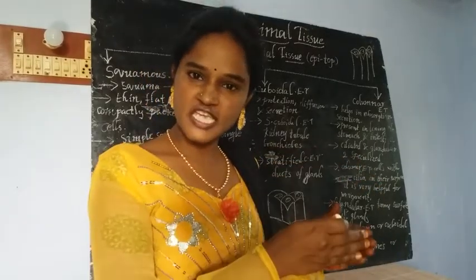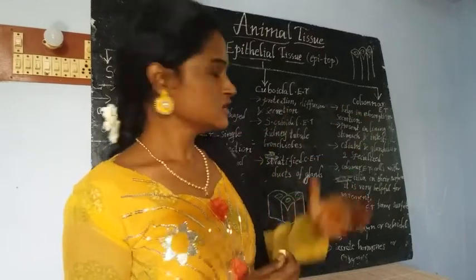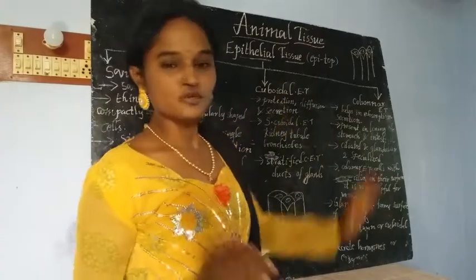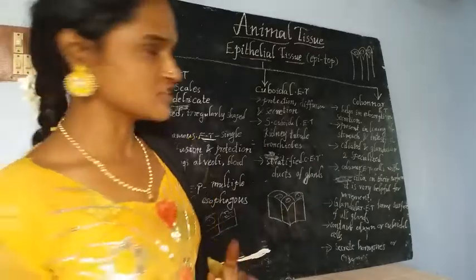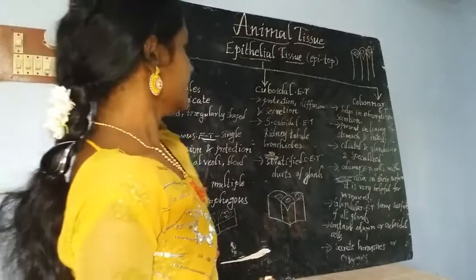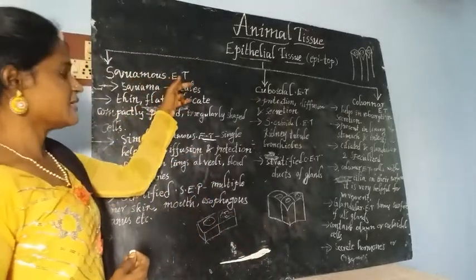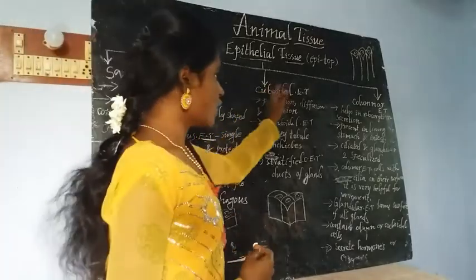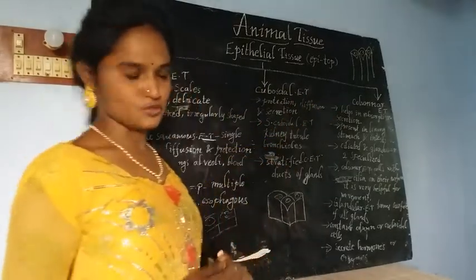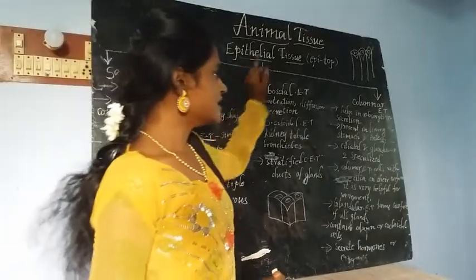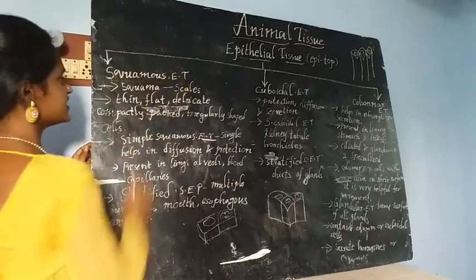Depending on the shape and function of the different cells of epithelial tissue, it is divided into three types. Based on structure and function, we divide it into three categories. What are they? Squamous epithelial tissue, cuboidal epithelial tissue, and columnar epithelial tissue. Squamous, cuboidal, columnar. Now it is time to discuss squamous epithelial tissue.